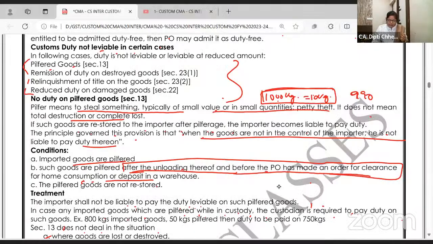Okay. Small theft, section 13. Ma'am, I have not taken the goods for home consumption. I have deposited them in the warehouse. And there, if there is pilferage, who is responsible? The custodian is liable to pay the customs duty. The importer will not pay. They'll say, theft happened in your port itself, what can we do? But the custodian has to pay the duty. The duty is not remitted. So what is section 13 all about? It is all about no duty being payable on the pilfered goods.